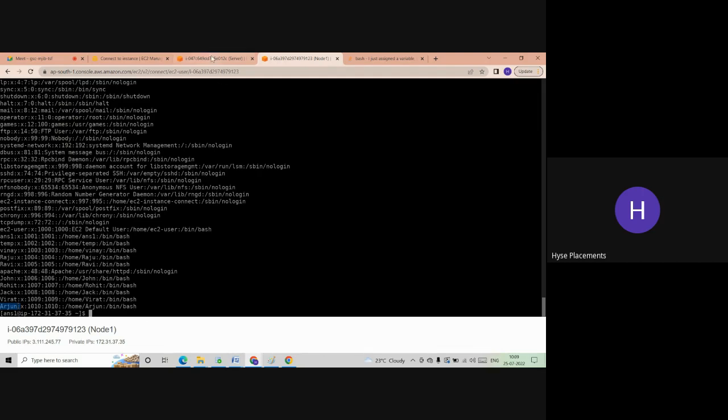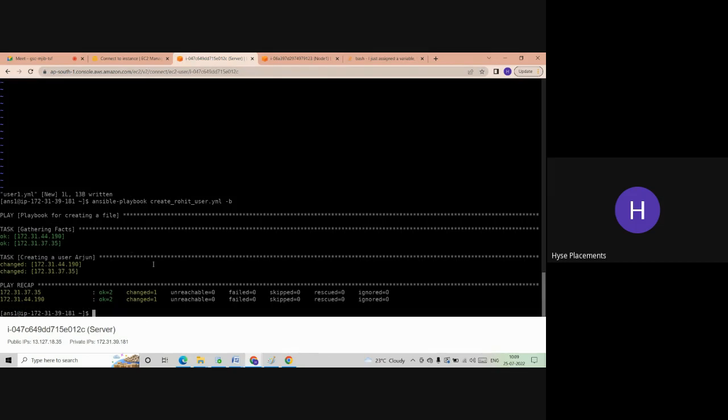So what's happening here? Whatever user needs to be created, that user information we are keeping in a separate file, so that our playbook will take that input from that file. It will search in that file. If that user1 is there, it will take the value and replace it here. Is this clear?